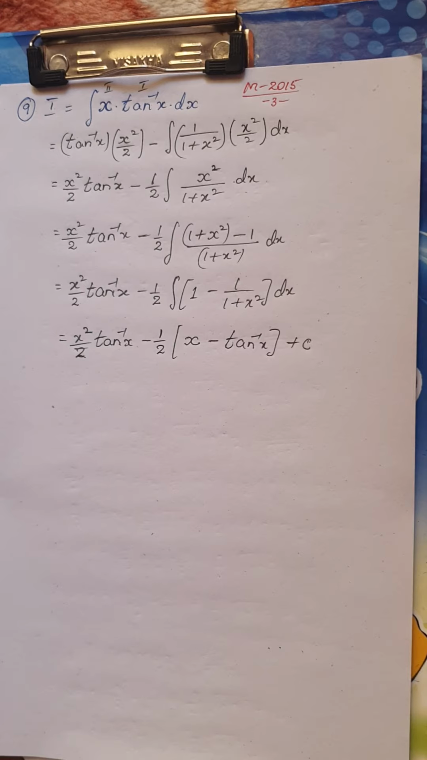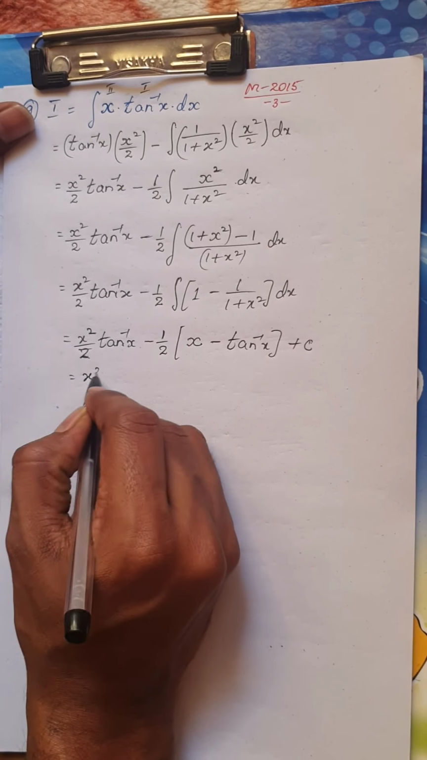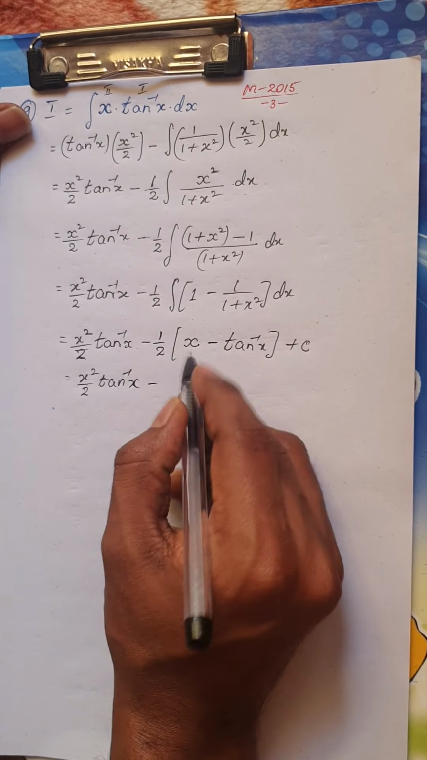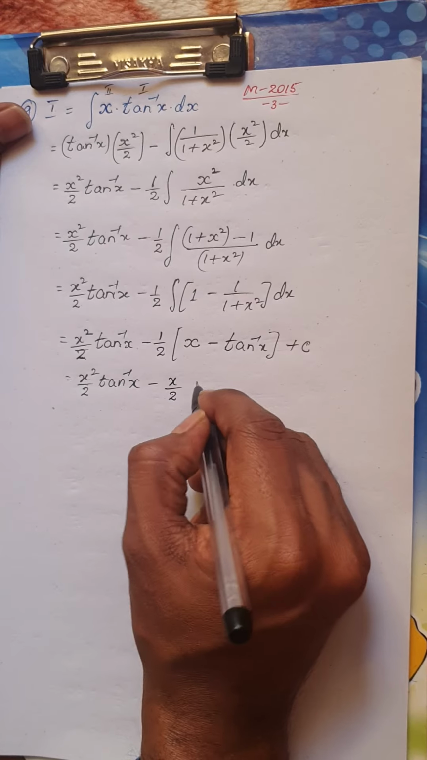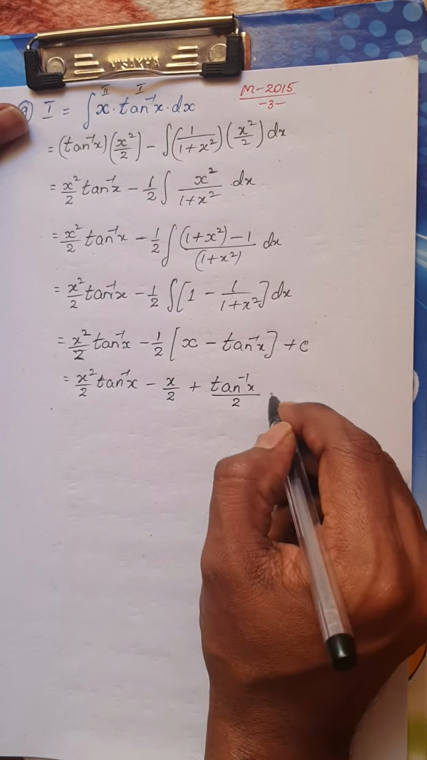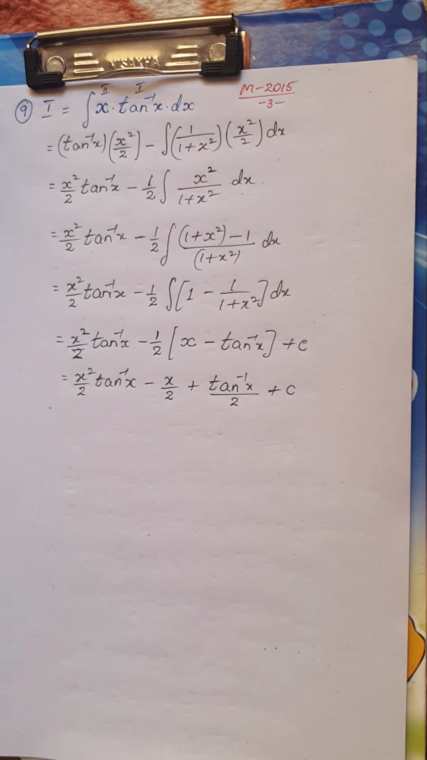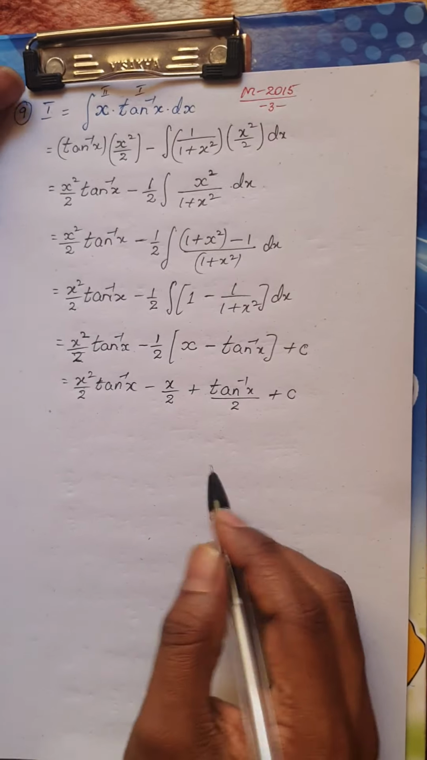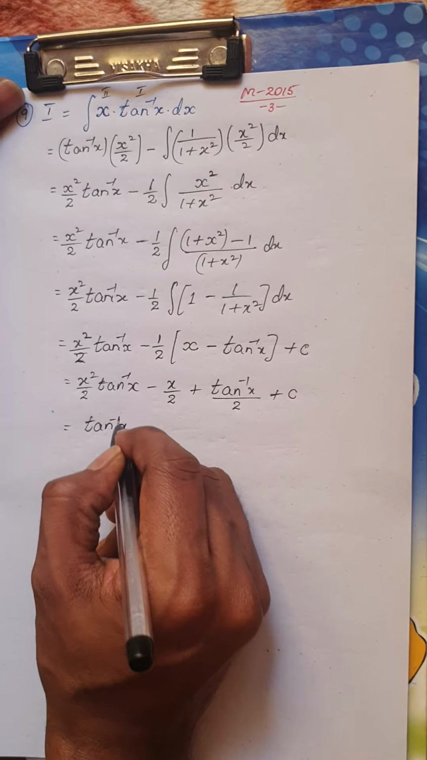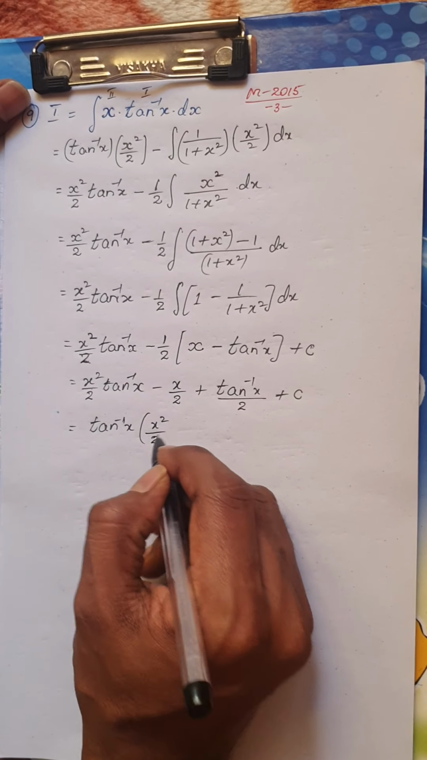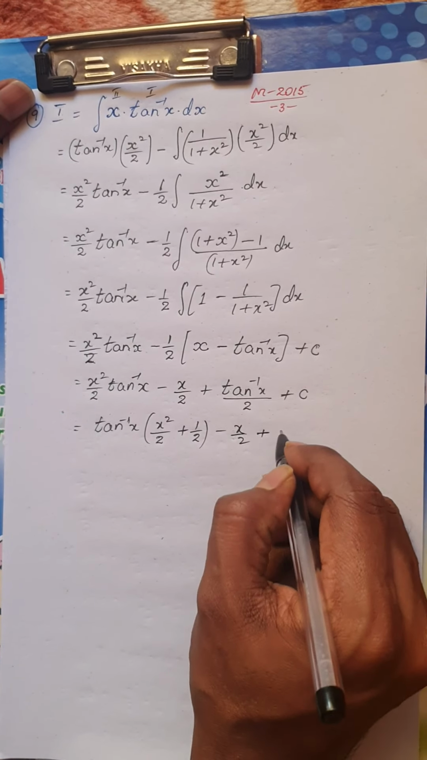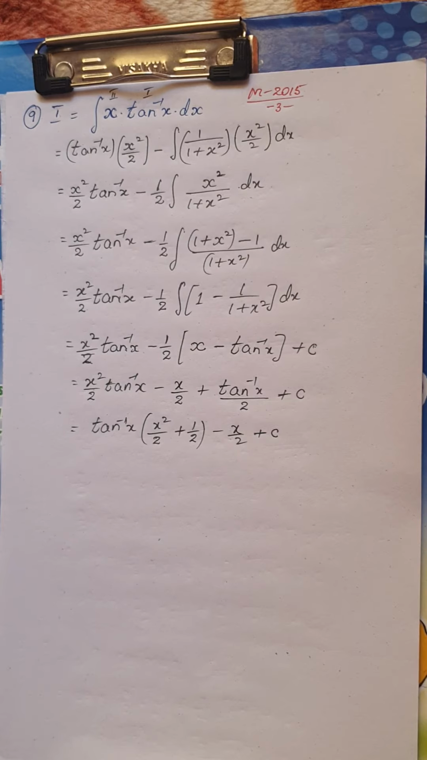If you want, you can further simplify this as x square by 2 into tan inverse x minus x by 2, and minus of minus would be plus tan inverse of x divided by 2, plus c, which is the constant of integration. Maybe there is another way of writing it. In these two terms there is a tan inverse x term. If you keep it as it is, you will have x square by 2 plus 1 by 2, minus x by 2 plus c, which is the constant of integration.